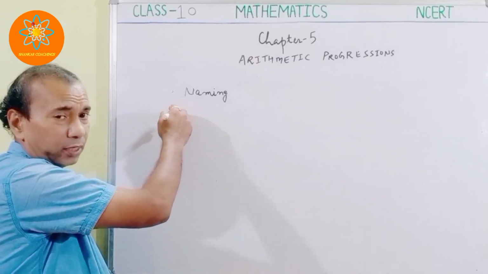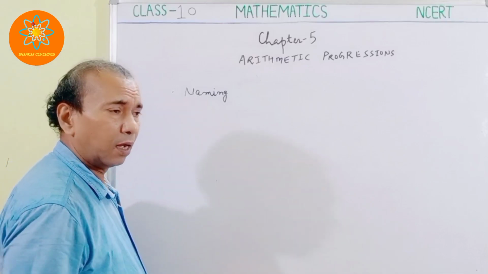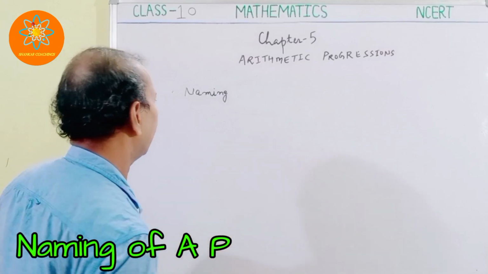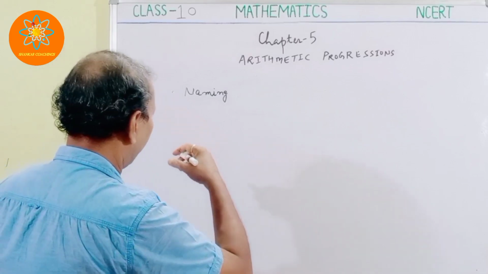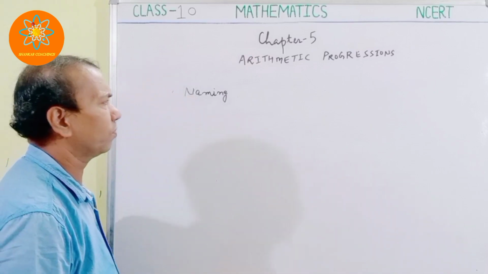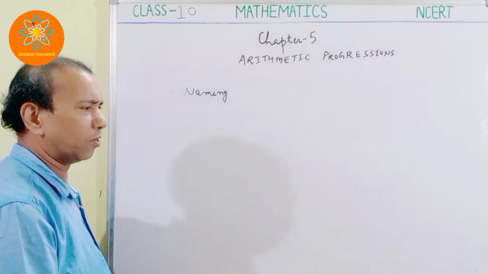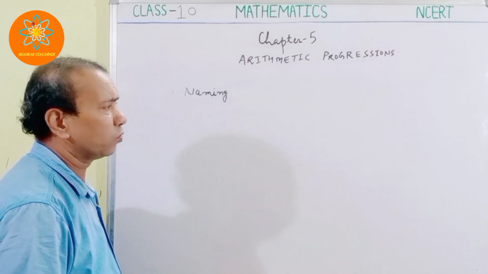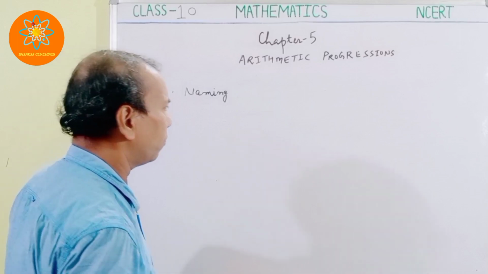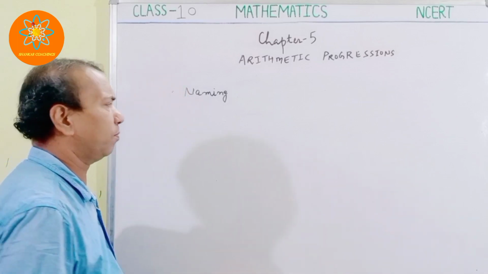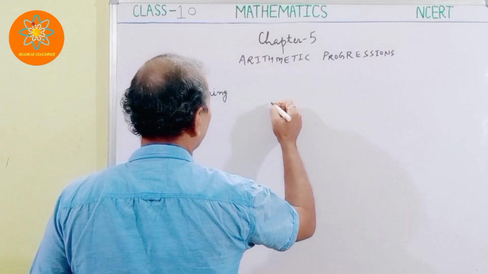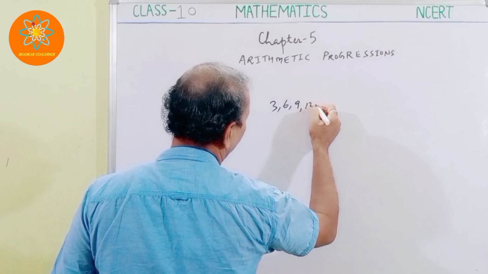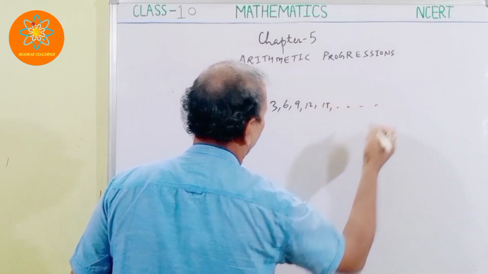Now, after the introduction portion, we'll see the naming. Whatever pattern or series we are getting, how do we name it, like first term, next term, and so on? There is a naming procedure. Let's suppose I am talking about 3, 6, 9, 12, 15 and so on.